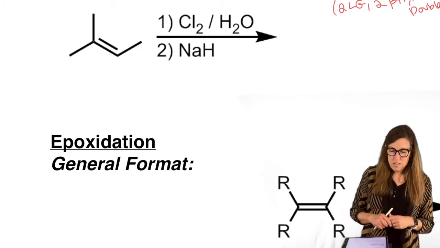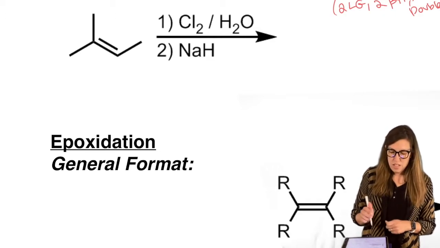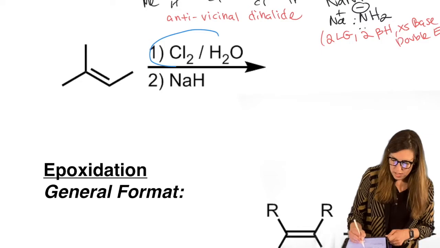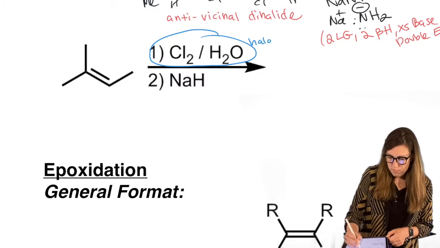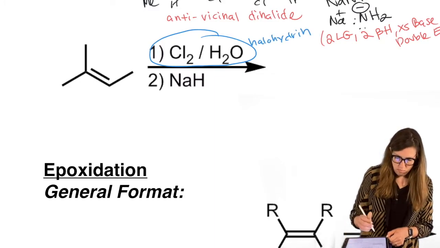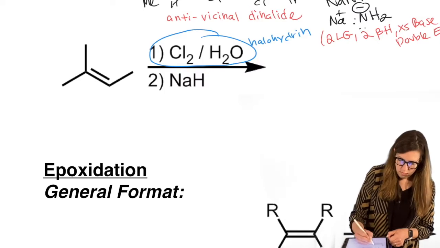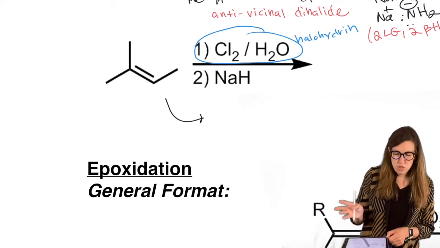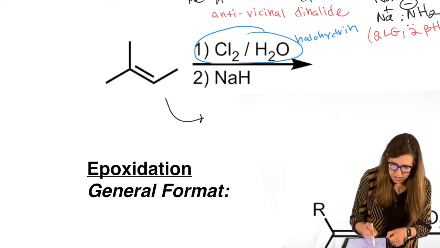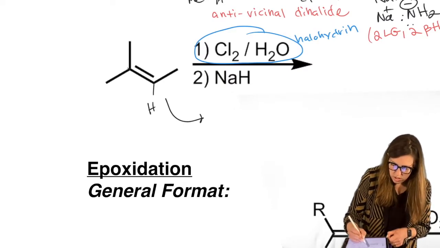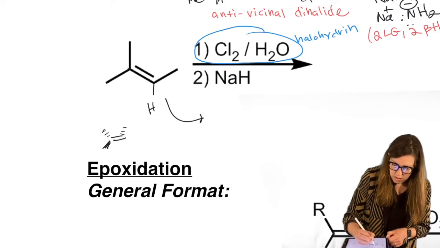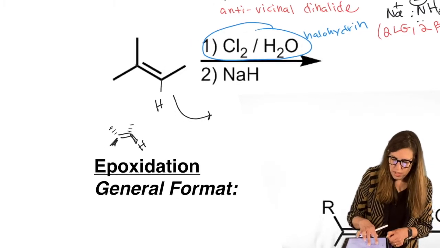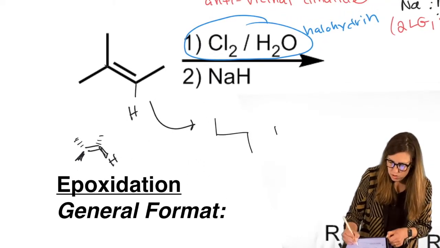Here's another 2-step synthesis we could do. Step 1, we see this. That's normally on its own. From this chapter, this would make a halohydrin. Let's make it. It's good practice to draw it all out, but notice that this is not even a stereocenter, so that's going to influence it a little bit. But so here's our H. So if this equals dash, wedge methyl, dash methyl, wedge H, remember halohydrin, still anti, so draw your anti framework.